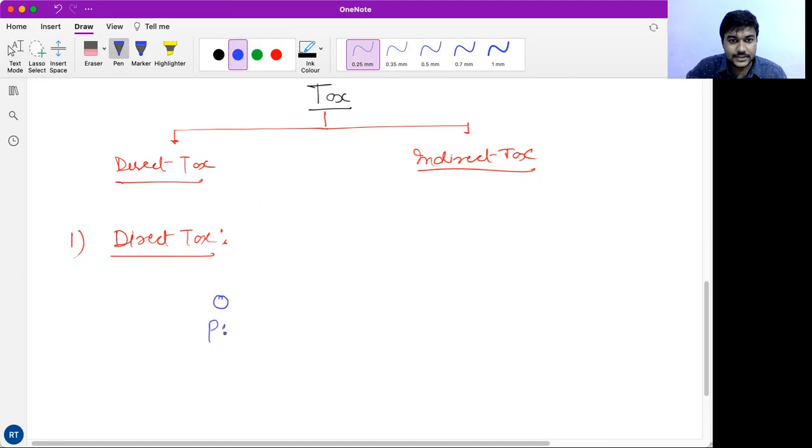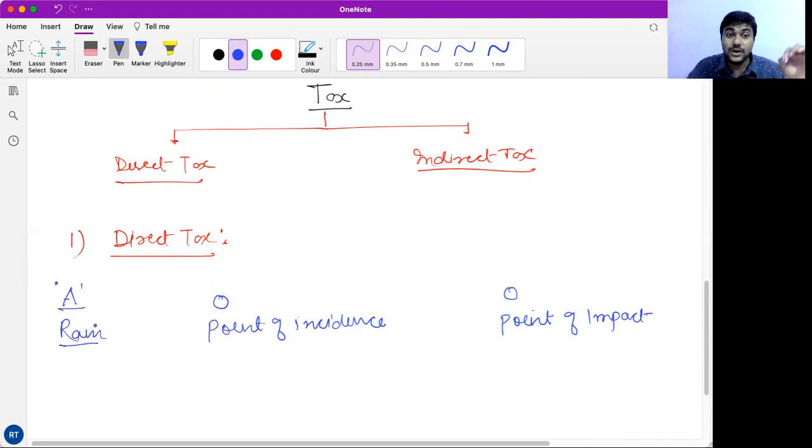A direct tax is a tax where the point of incidence and the point of impact are on the same person or same entity. For example, there is a person called Ram who is eligible for tax. Let us understand point of incidence and point of impact in simple terms.